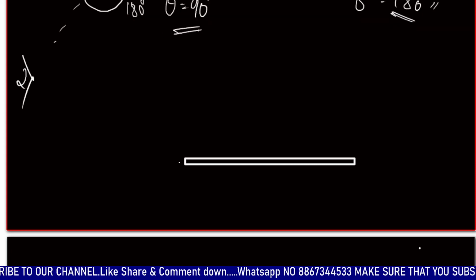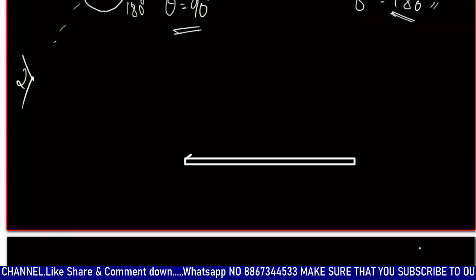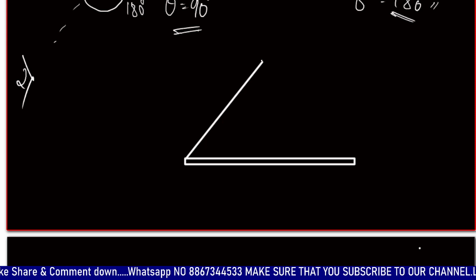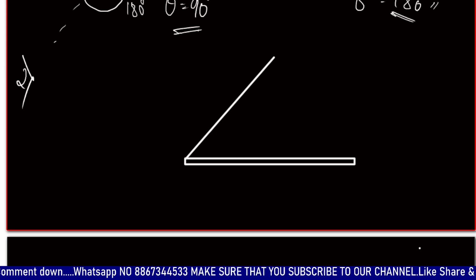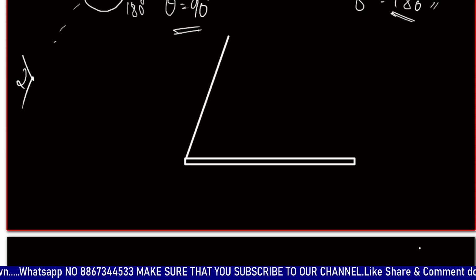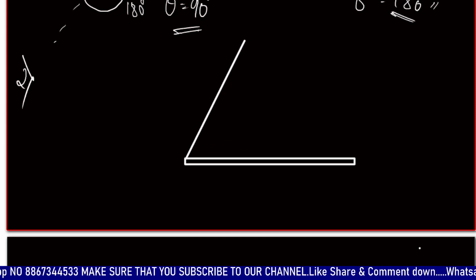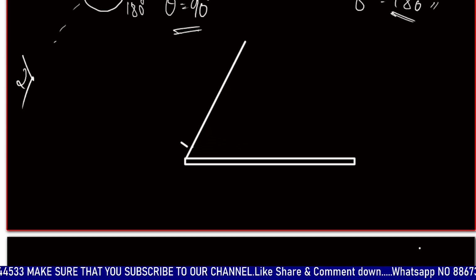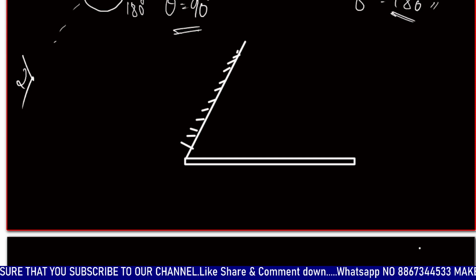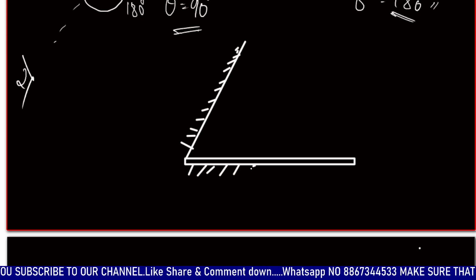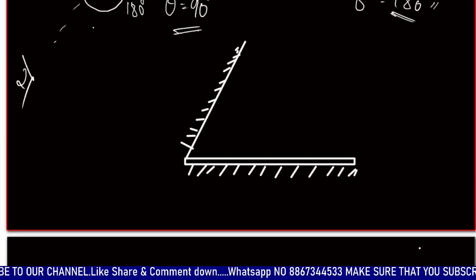The second mirror would be somewhat in this direction, right? This will be 90 degrees. This will be 60 degrees. So this will be 60 degrees, consider. So this is the reflecting polished surface.